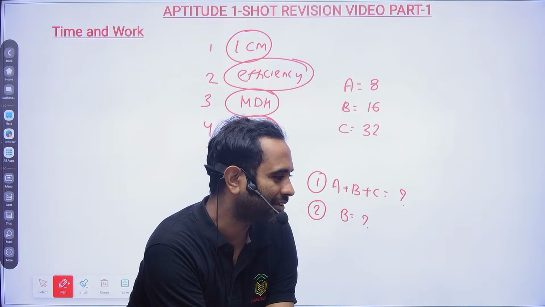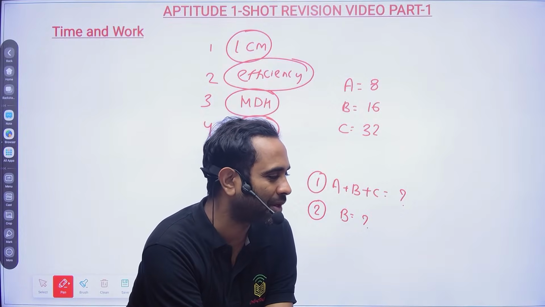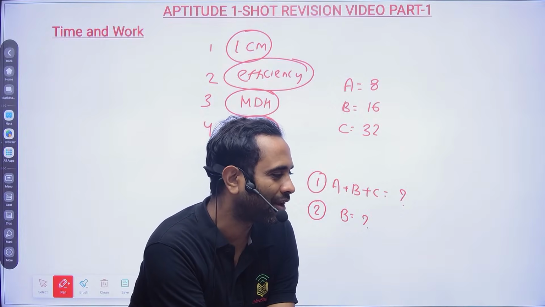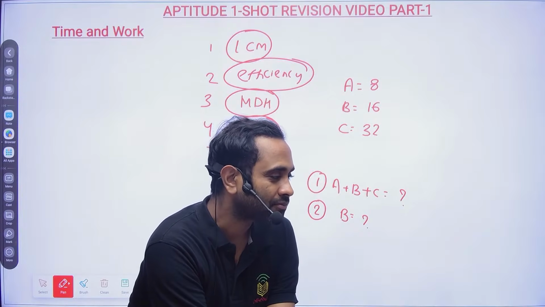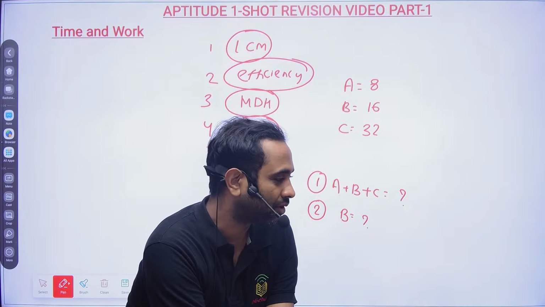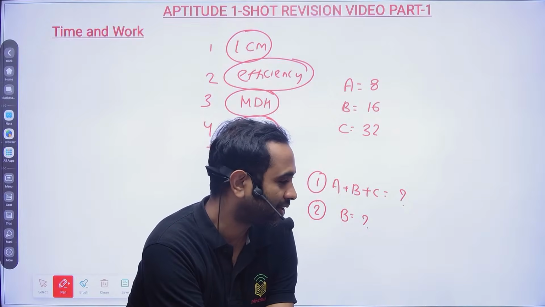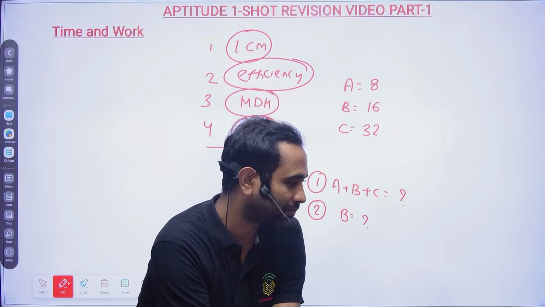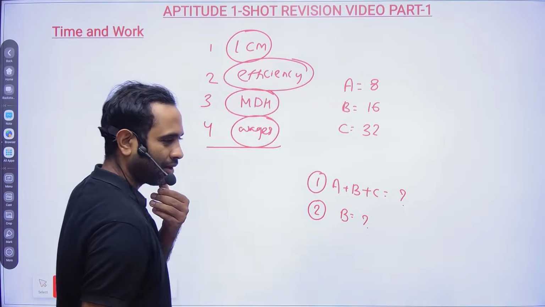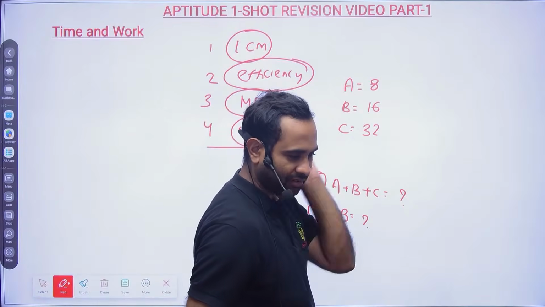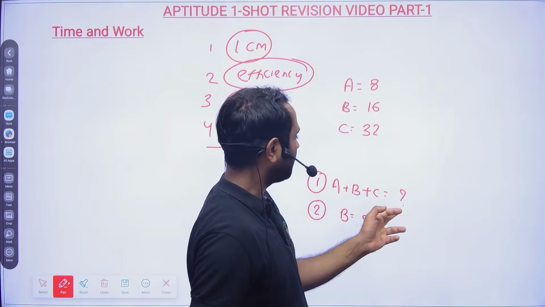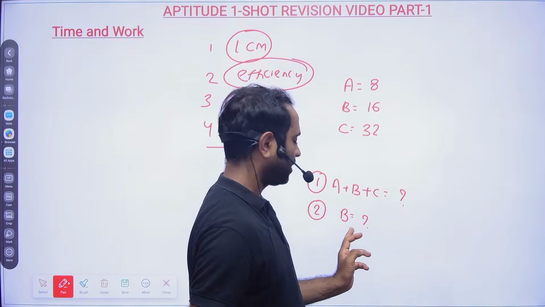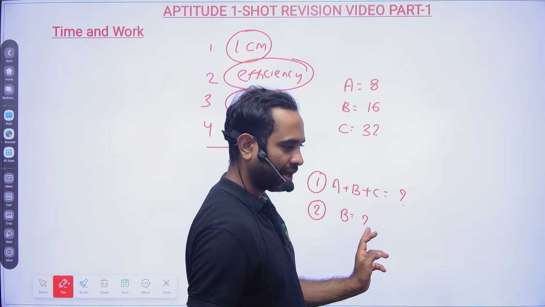In the advanced aptitude section you will be able to clear it. The problem will come only when you do not have the basics. Okay, so here you see who all answered. First you answer this one. 8, 16, 32: in how many days will A, B, C be able to complete the work, and in how many days will B alone be able to complete the work?